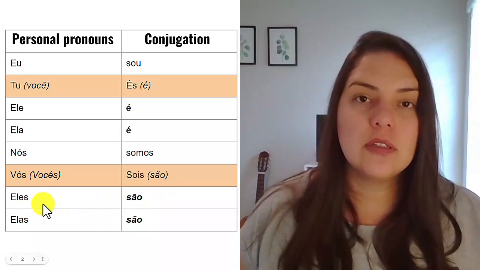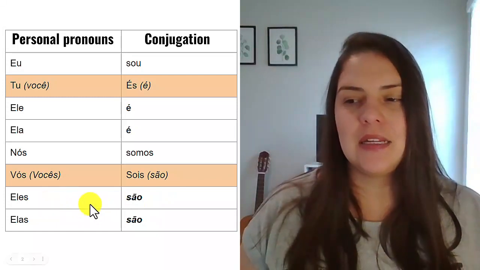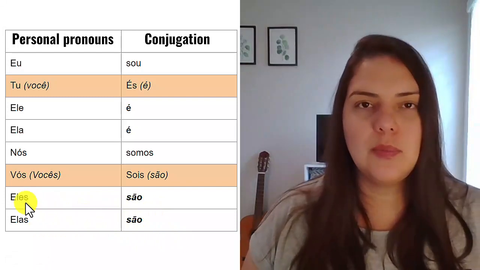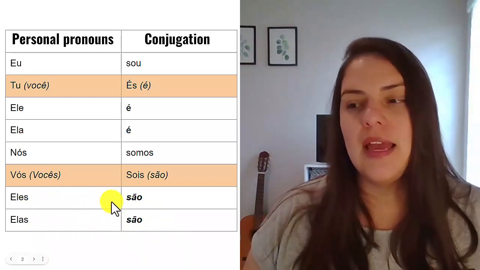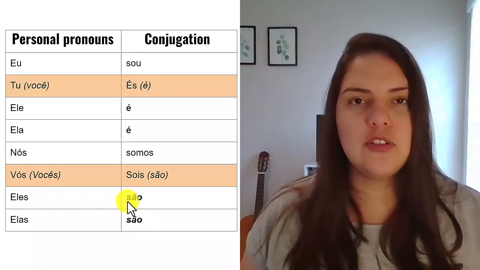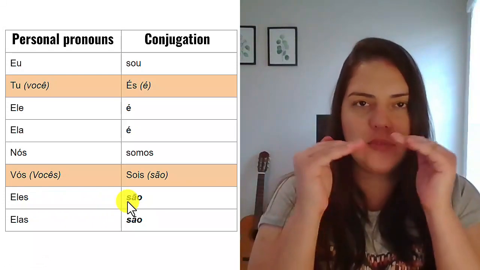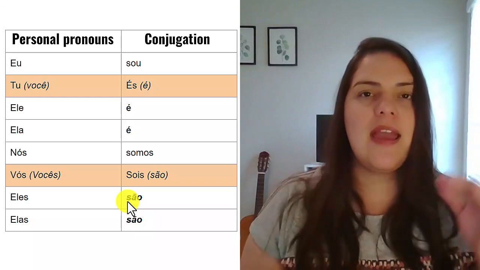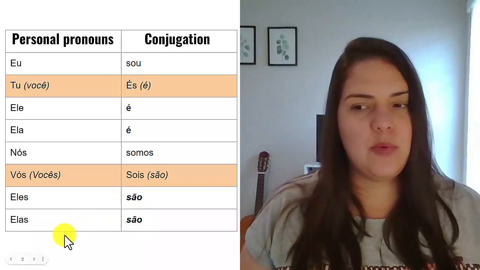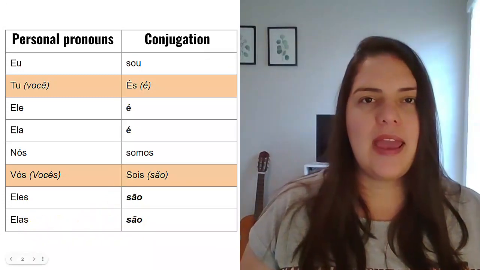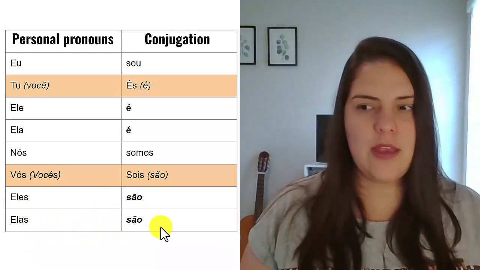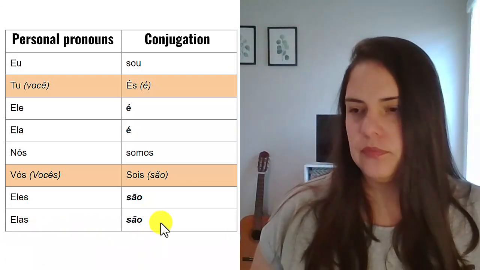And the third person plural, eles são, elas são. Because the plural ends with S and the conjugation starts with S, you can just combine those sounds together and say eles são, eles são. Same thing with elas são, elas são. You just combine S and S. Okay, you can do that.